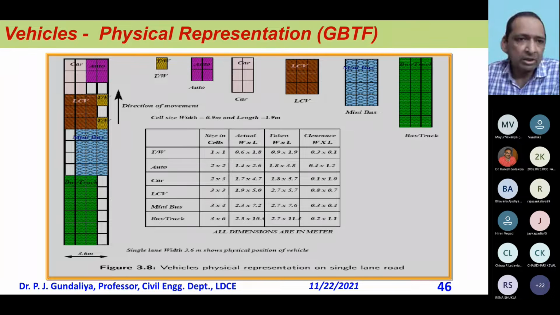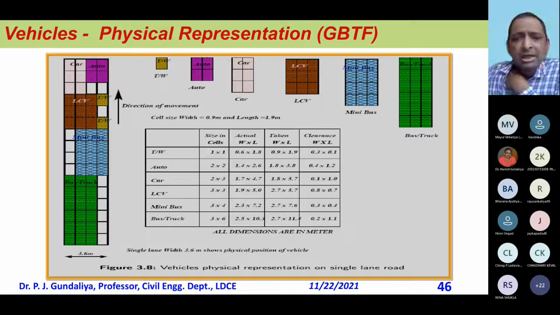I was talking about our work, where we have changed the size of the cell. You see there is a car, and it is represented with this number of cells. There is an LCV, light vehicles, then there is a heavy truck. Earlier, the array we had was of a single cell, but here it is multi-cell, two-dimensional.